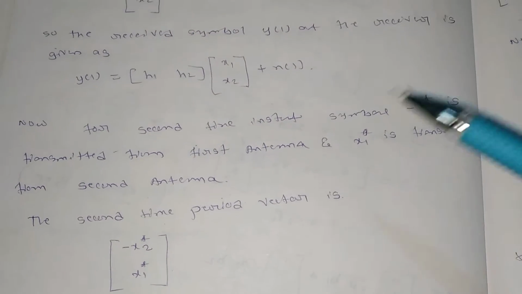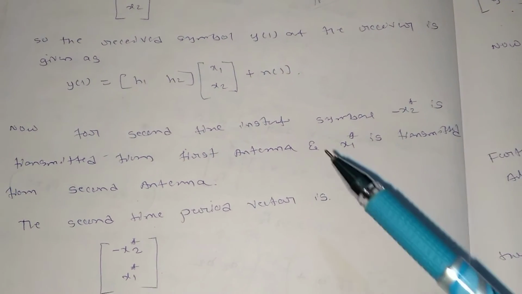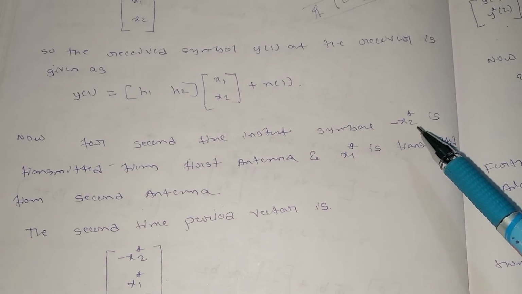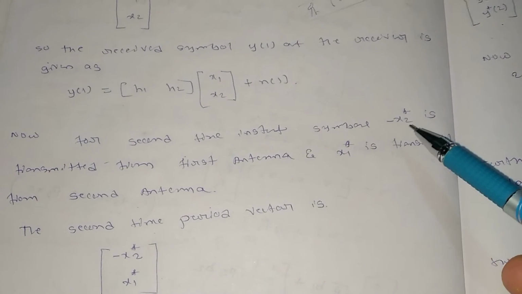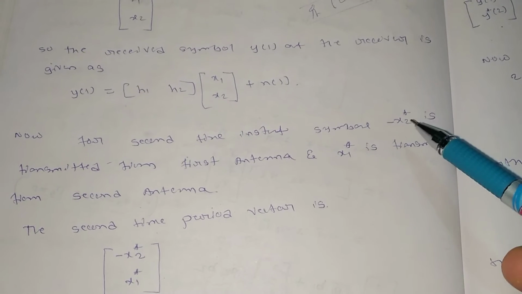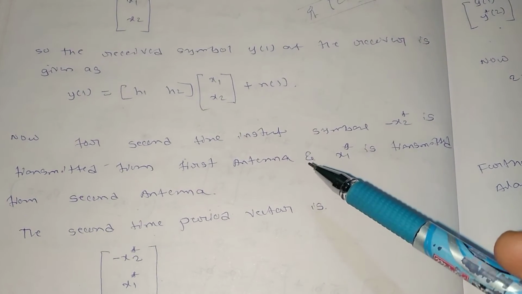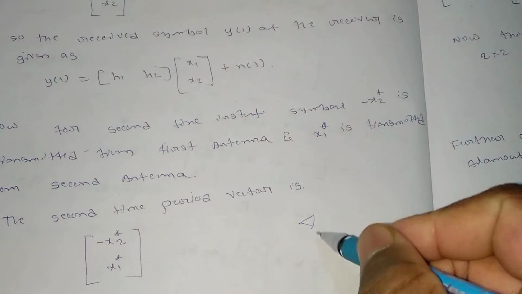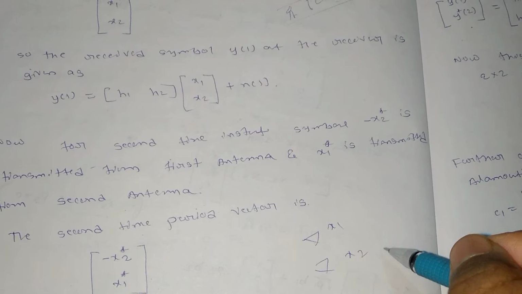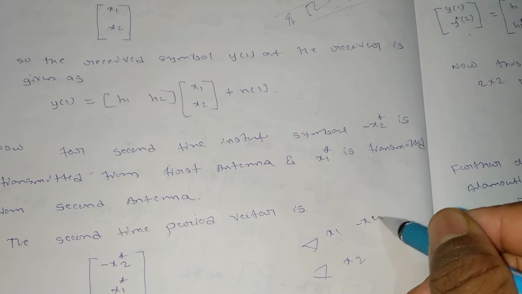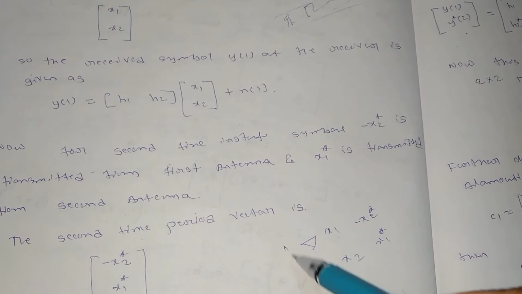This is for the first instant, let us say time t1, and for time t2, for the second instant, we are transmitting minus x2 star. This is the special method which was developed by Alamouti. We are intentionally transmitting minus x2 star, that is the conjugate of x2, from the first antenna, and then x1 star is transmitted from the second antenna. Let us say there are two antennas. In the first instant we are transmitting x1 and x2, and in the second instant we are transmitting minus x2 star and x1 star. This is antenna 1 and this is antenna 2.